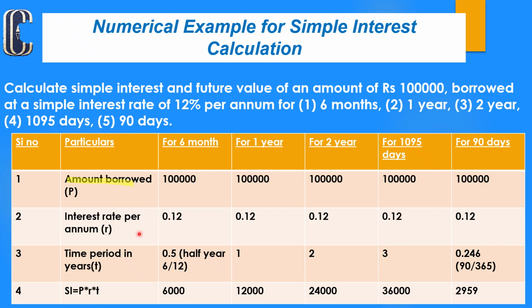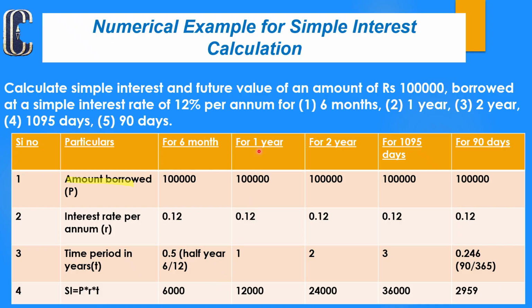The interest rate per annum is 12%, that is 0.12. Time period in years, T, for the first situation of 6 months is 6 divided by 12, that is 0.5, half year. The simple interest is principal, 1 lakh, into rate of interest 0.12 into time duration 0.5. The interest is 6,000.